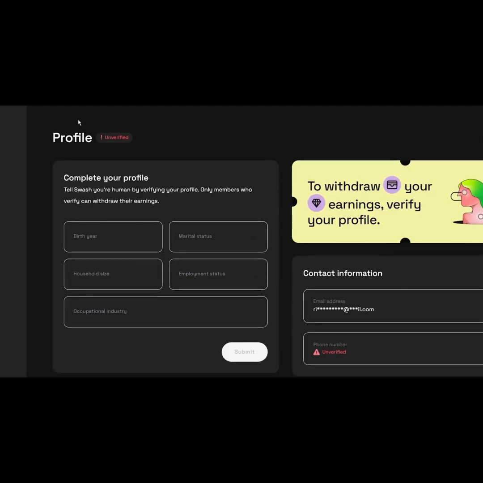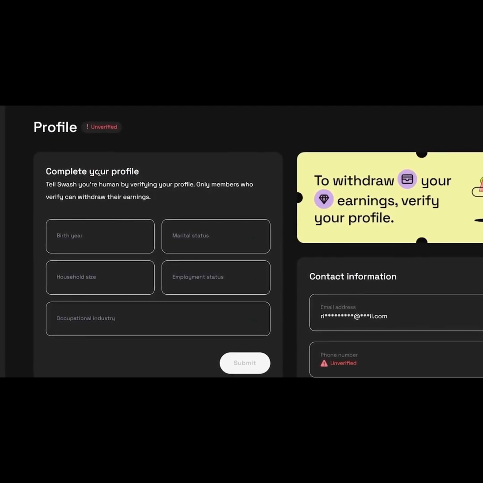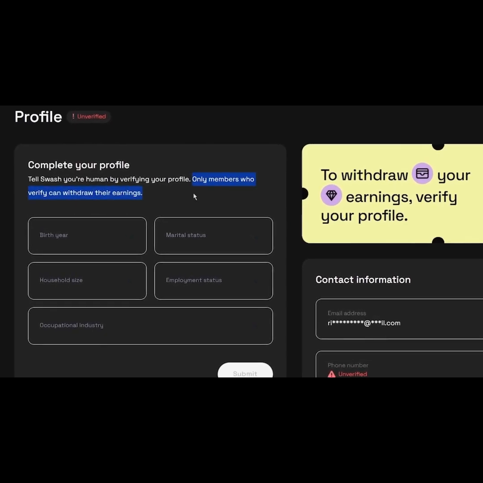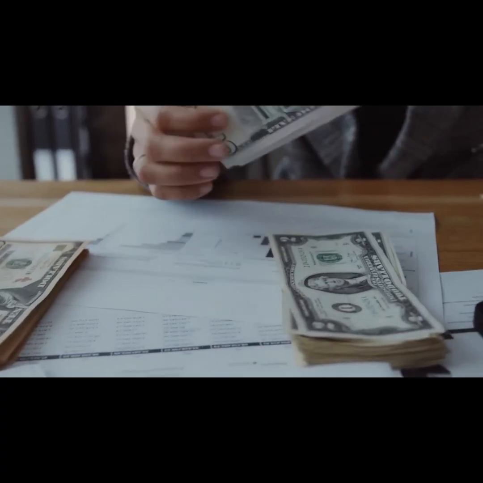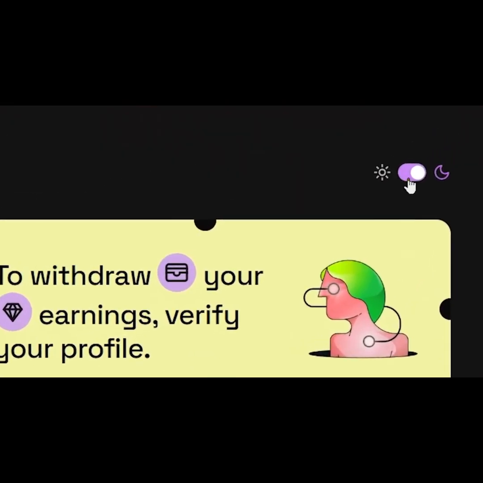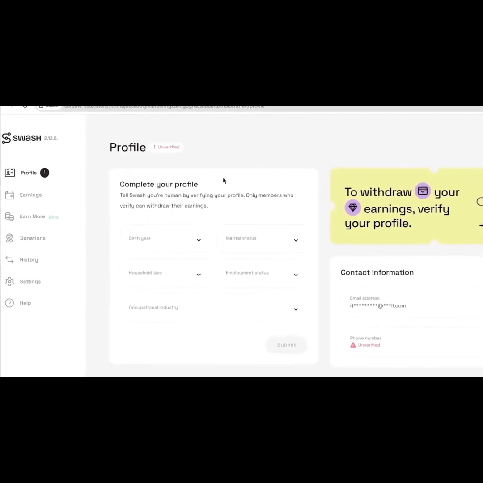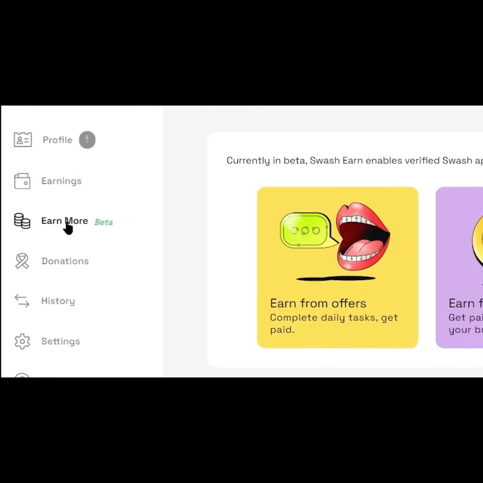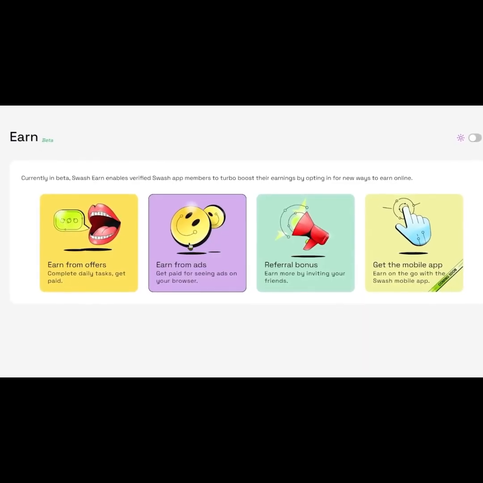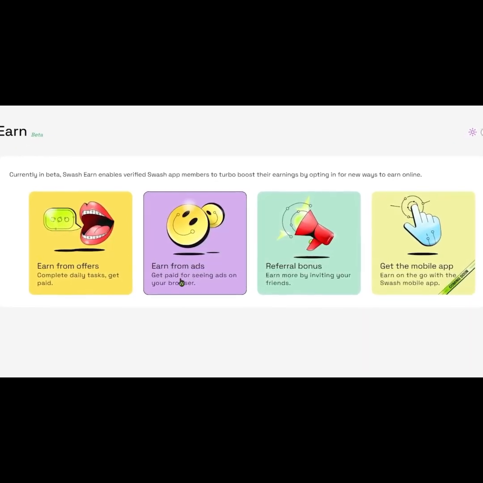Now just scroll down a little bit and click where it says turn Swash on, and it will take you to your Swash profile. This is how it will look like, but right now it says only members who verify can withdraw their earnings. So just verify your phone number and complete your profile to be able to withdraw your earnings. You can also turn off this icon if you want. Now, to actually start earning money for watching Google website ads, all you have to do is to click on the Earn More option from the left, and on this page, you need to click on the Earn from Ads option. From here, get paid for seeing ads on your browser.